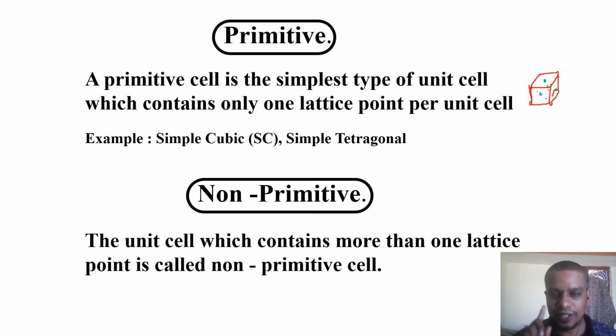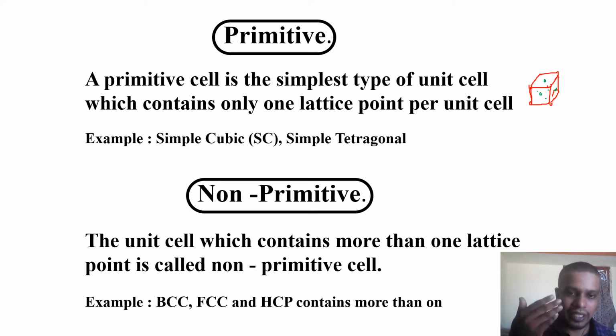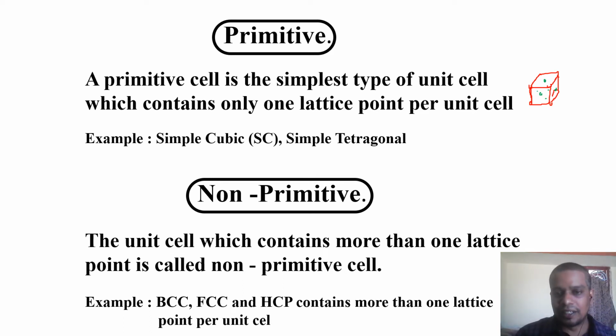That is the thing we are going to discuss in the packing factor section. Right now, just understand: if the corner has only one atom, we call it primitive. If the face also has an atom or the body center has an atom, then we call it a non-primitive cell. So, for example, the body-centered cubic, face-centered cubic, and hexagonal packing structures contain more than one lattice point per unit cell. We call that a non-primitive cell.